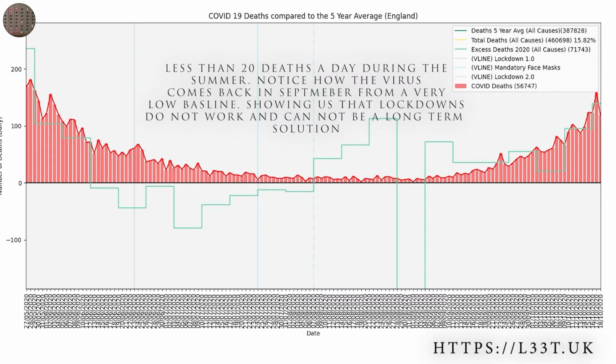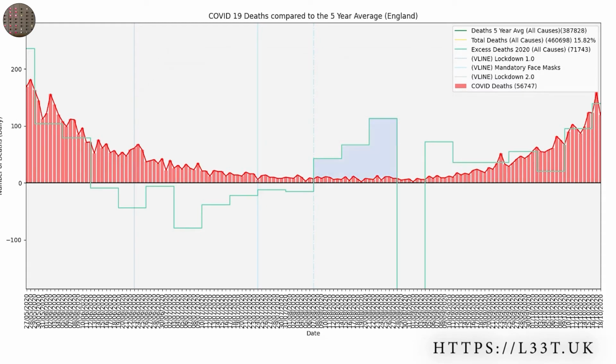You can also see that mask wearing has had no effect on the death rate. In fact, we will look at cases in a later video where you can see that cases increased after the introduction of masks. Did you notice the excess death during August? Probably not, because no media outlet reported on it. This excess death totals a couple of thousand and was due to the heat wave we experienced during that month. Nothing to do with COVID, but look at how something so minor can affect the death curve.